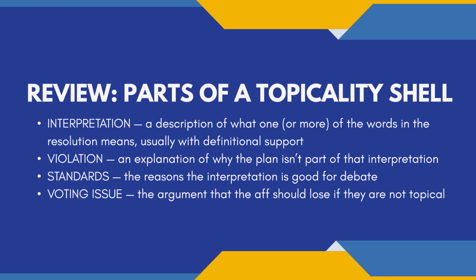There are generally four parts of a topicality shell. The interpretation is a description of what one or more of the words in the resolution means and usually has a definition to support that interpretation. Then the negative argues the violation, which is a short explanation of why the plan isn't a part of that interpretation. They're going to argue standards, which is the reasons the interpretation is good for debate. And finally, they're going to provide a voting issue, which is the argument that the affirmative should lose if they are not topical.